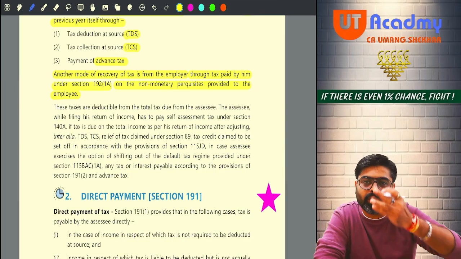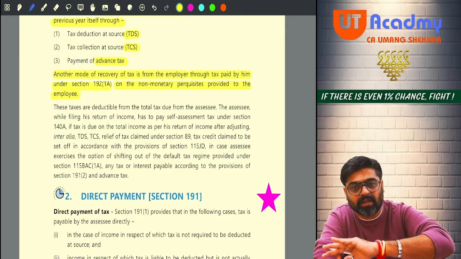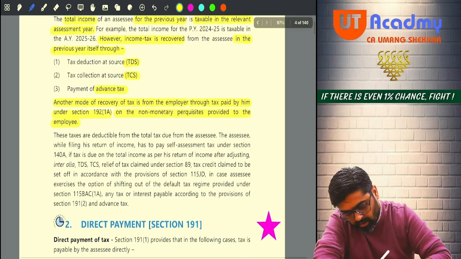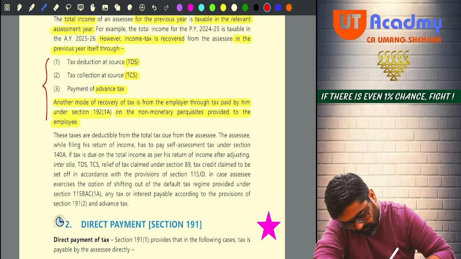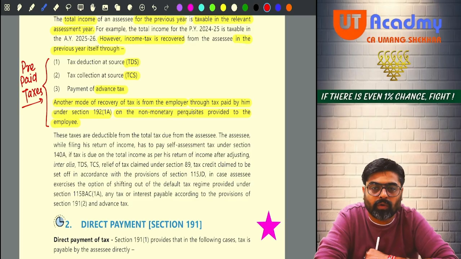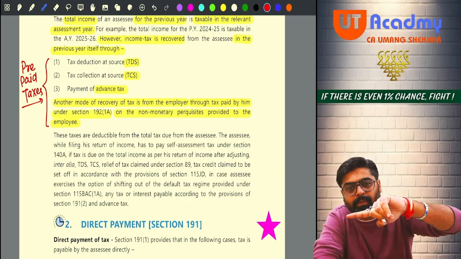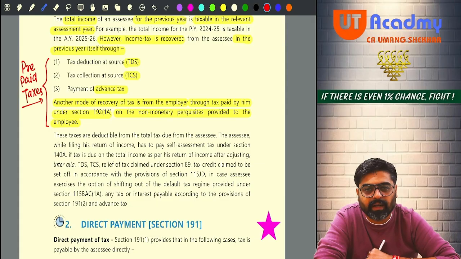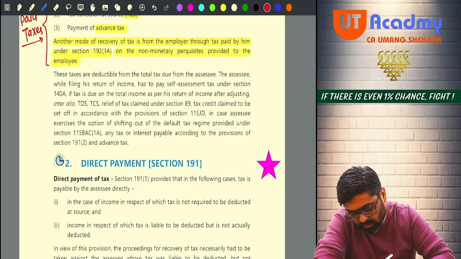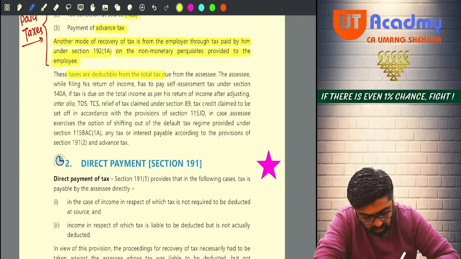Okay. Now all these payments of tax which are made in the previous year are known as prepaid taxes. You are going to call all these payments prepaid taxes. Prepaid taxes means the tax which you will come to know during the assessment year, that tax is prepaid during the previous year itself. Getting my point? Now these taxes are deductible from total tax. See, I told you, no? These taxes are deductible from the total tax due from the assessee.